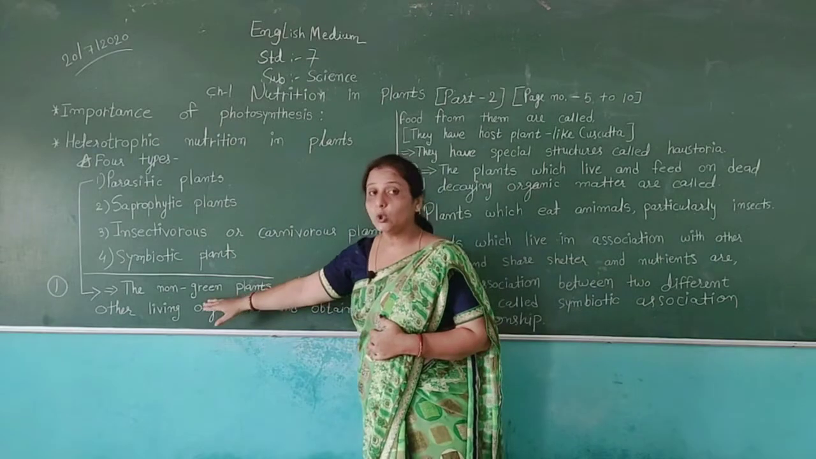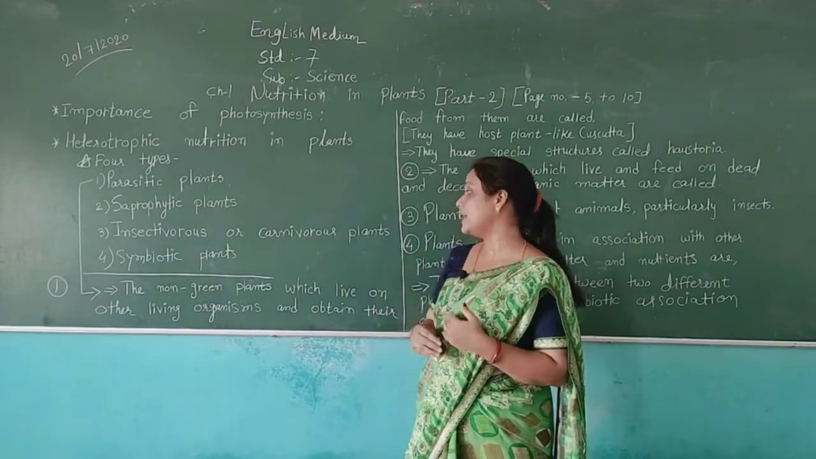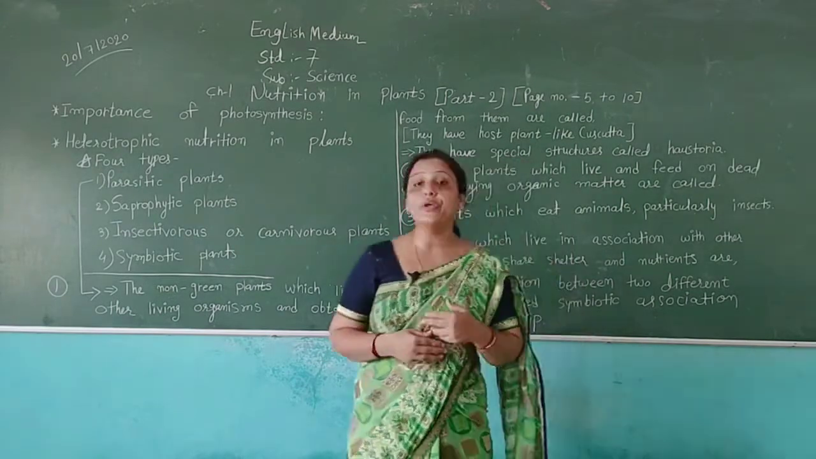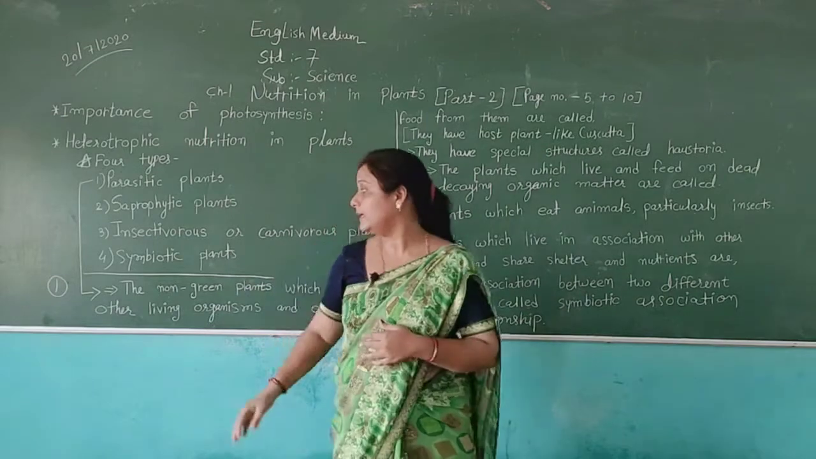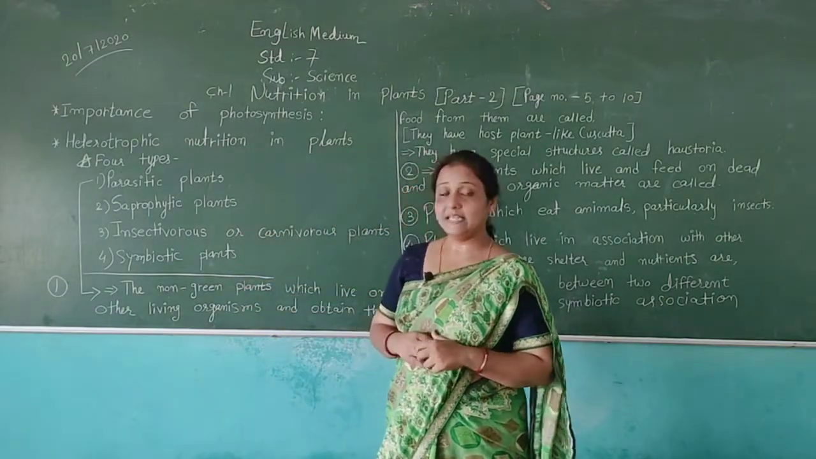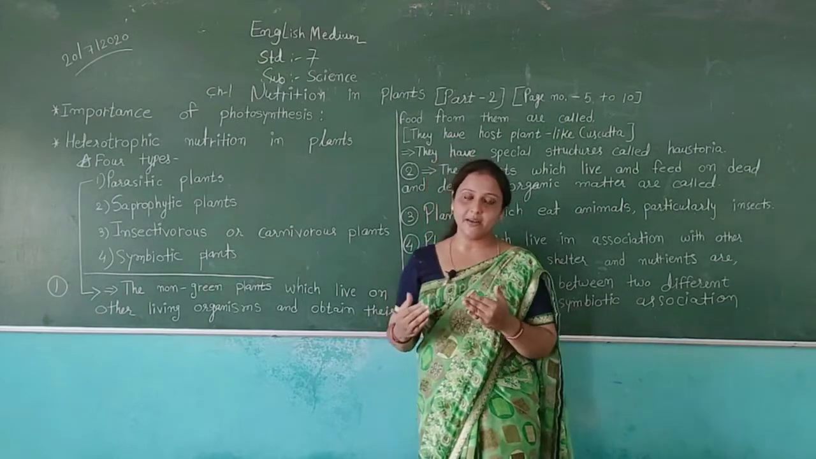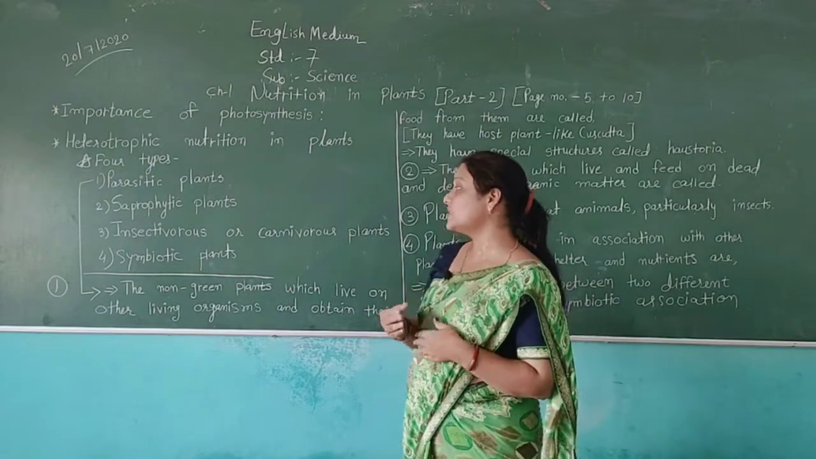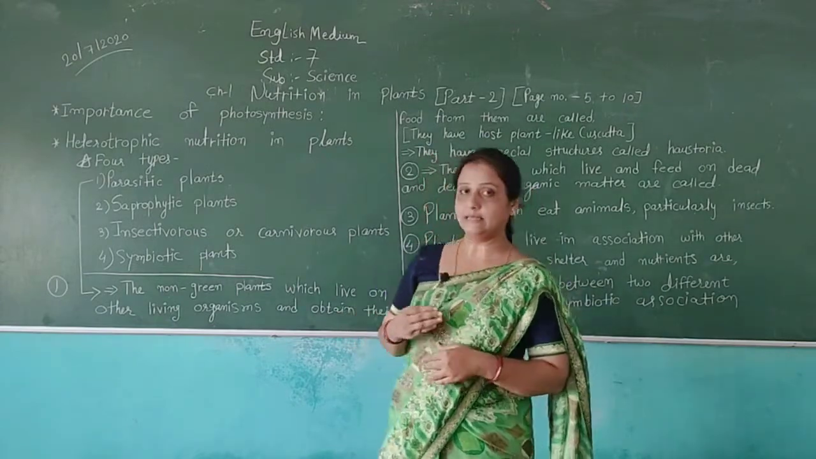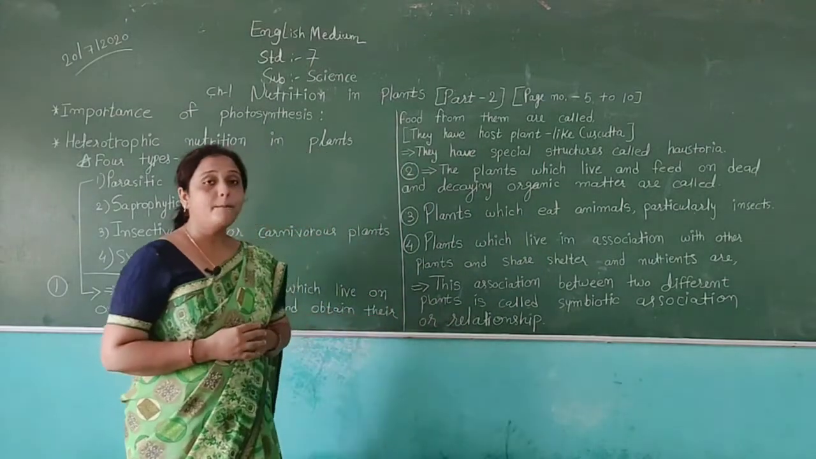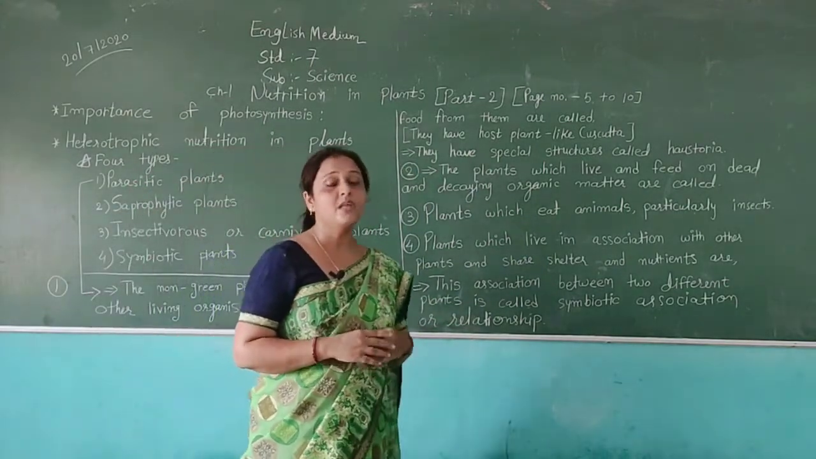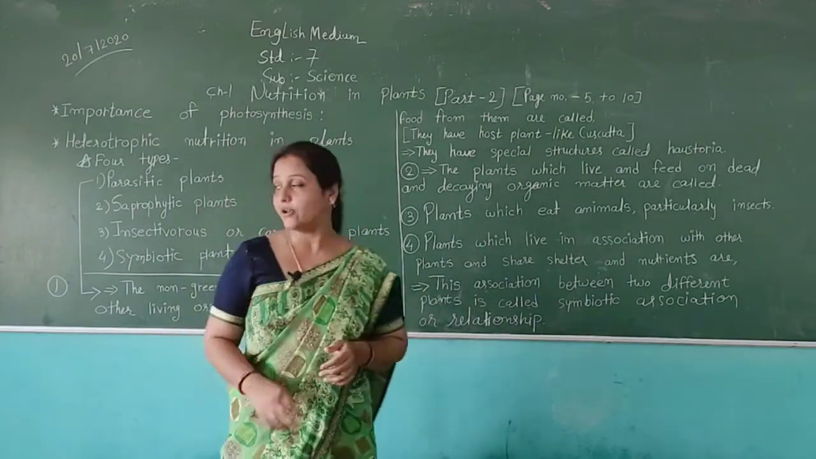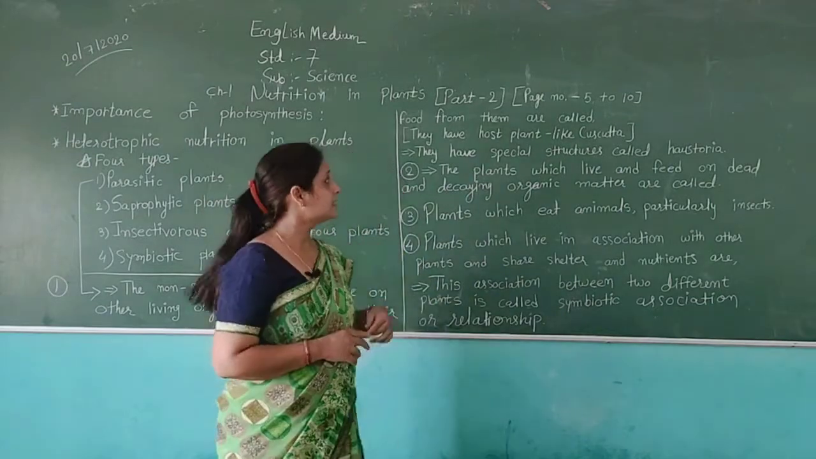Non-green plants which live on other living organisms and obtain their food from them are called parasitic plants. That means the plants which are not green in color, the non-green plants which live on other living organisms and obtain their food from the organism on which they live, are called parasitic plants.